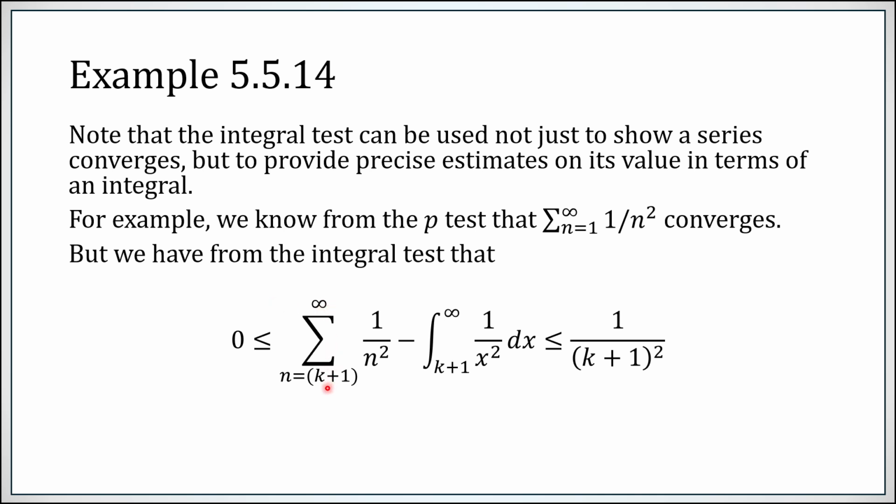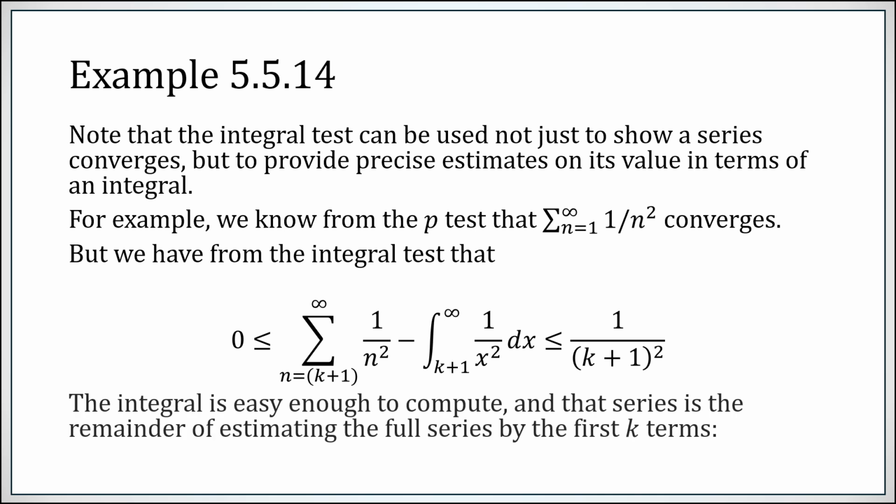If I start this at index k plus 1, and I take away the value of this improper integral, that would be non-negative, but no larger than 1 over k plus 1 squared. And remember, the value of the series is just a finite partial sum plus this tail. Okay, so this integral is easy enough to compute. The series remainder term is right here.